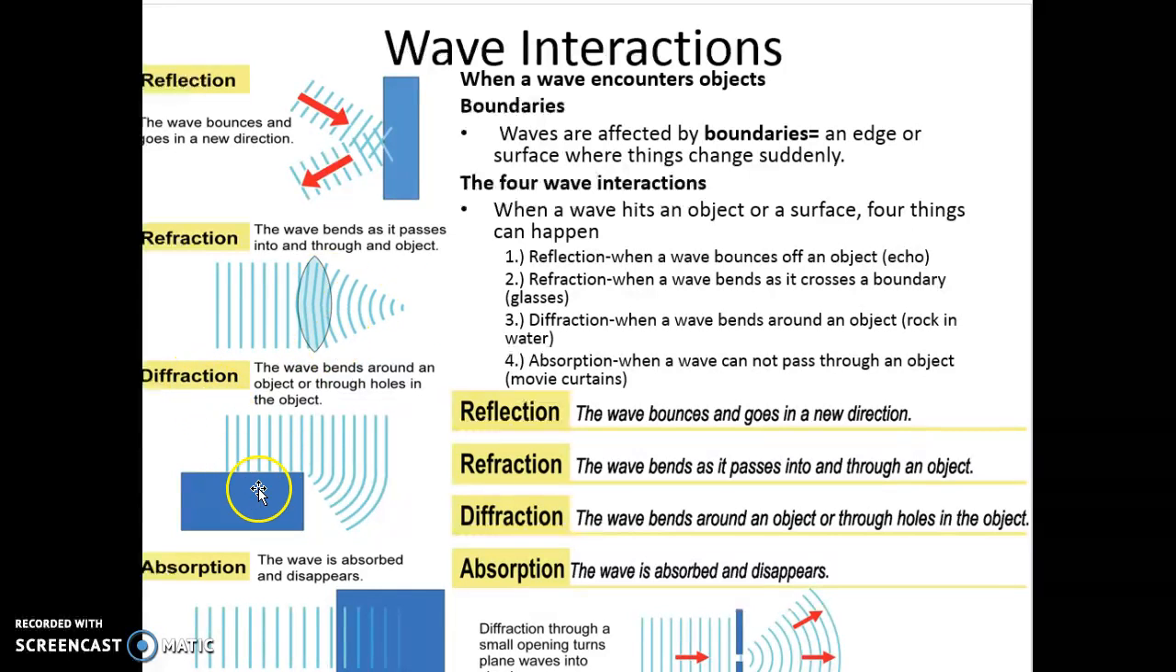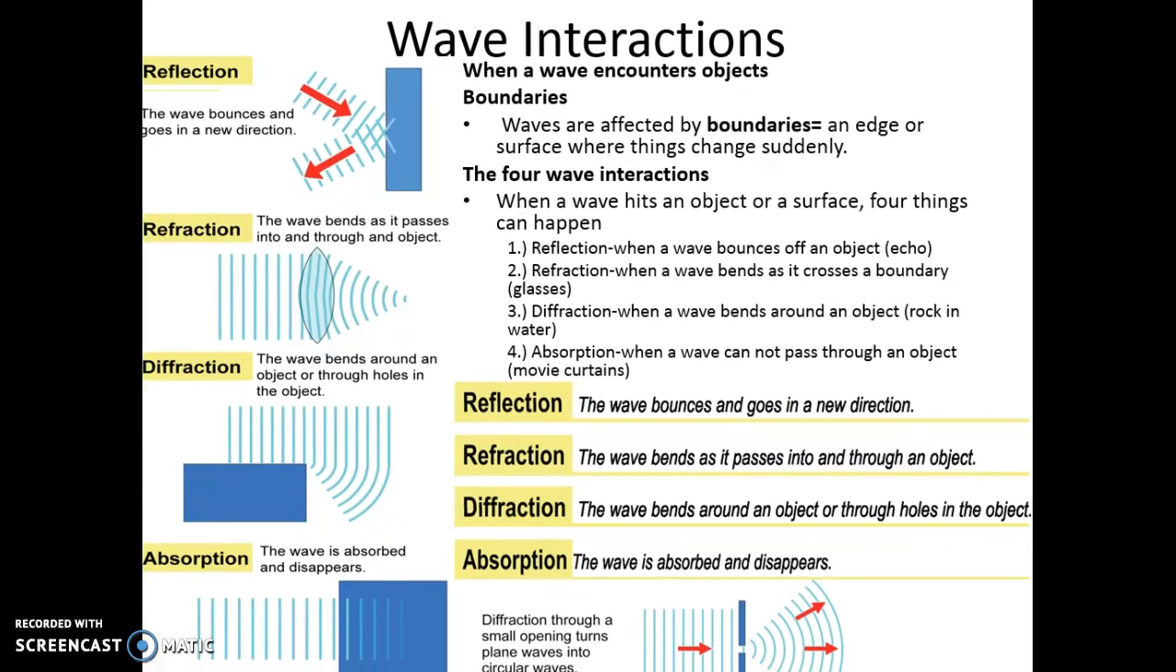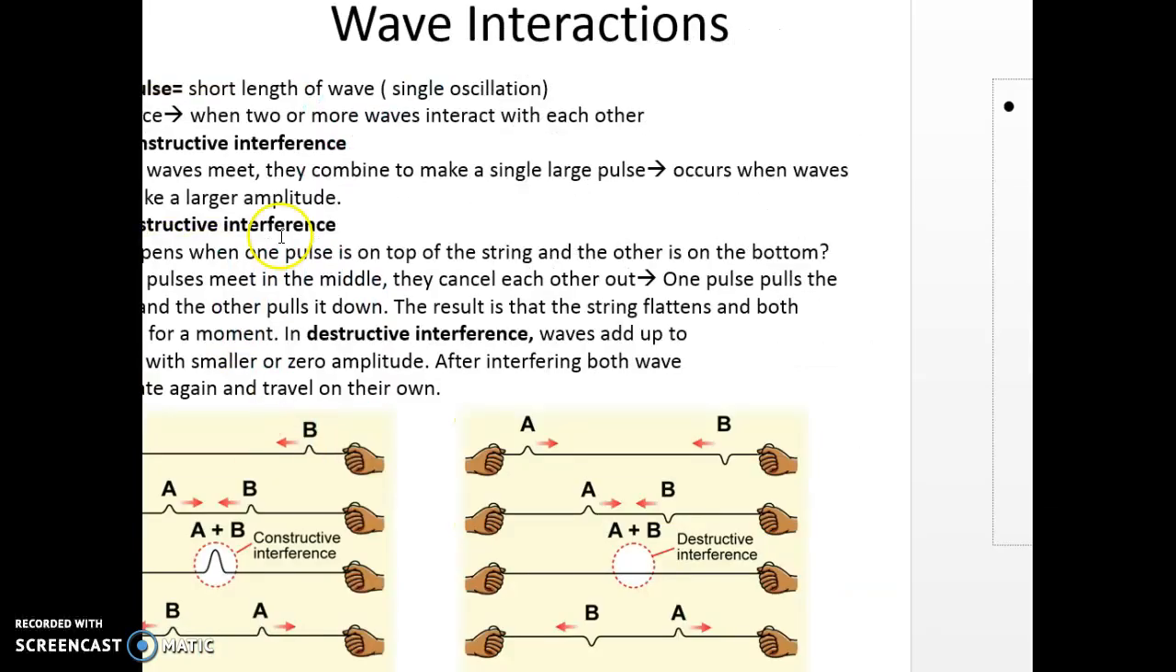You have diffraction, so the energy cannot travel through the object, so it just goes around any holes or openings. Here's another example of diffraction. And then absorption is when the energy goes into the object and either is completely absorbed, so all the energy gets trapped into that object, or it comes out smaller the other end. So the amplitude and the amount of energy that the wave has would come out the other end a lot smaller.